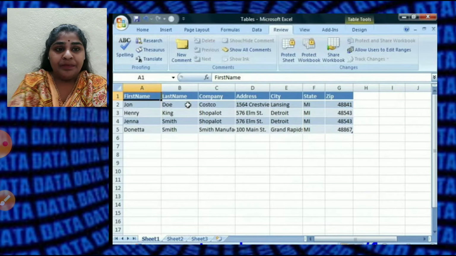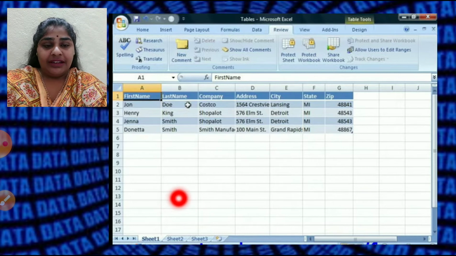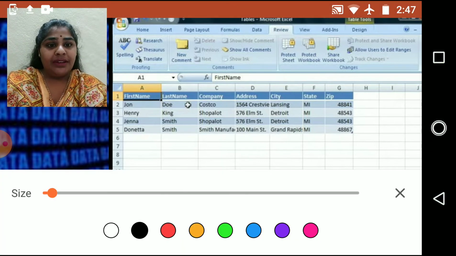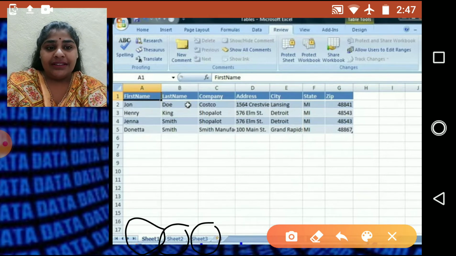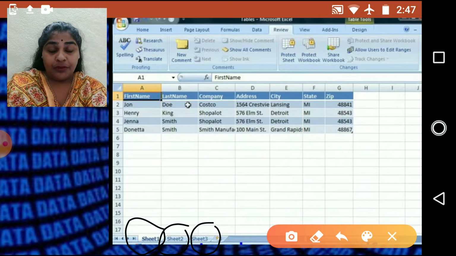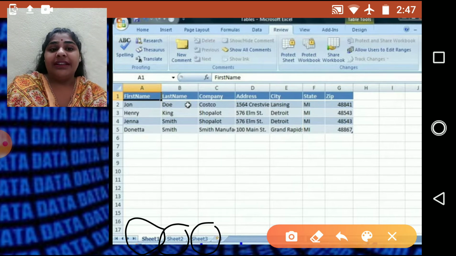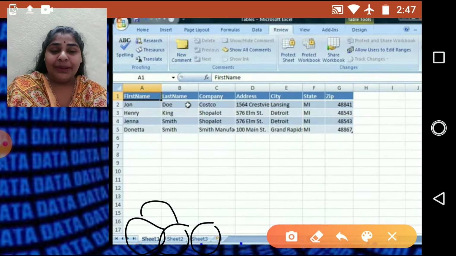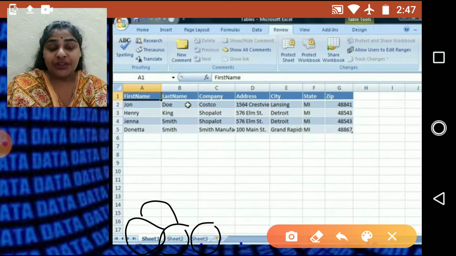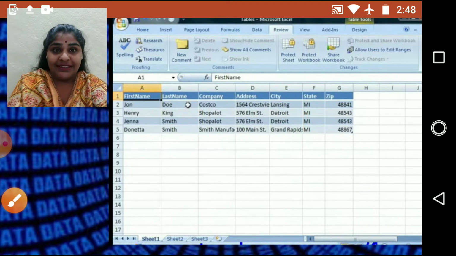When you open this Excel sheet, you can see at the bottom here, I'll show you one minute. Here is sheet 1, sheet 2, sheet 3, like this. If you have a few more data, you can keep on adding sheets, right? But when you store data in sheet 1 and when you store in sheet 2, there is no relation between sheet 1 and sheet 2, children, right? These are completely different tables in sheet 1 and sheet 2. So this is the example of a flat file database.